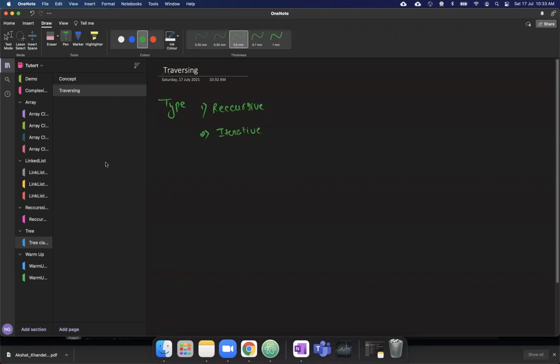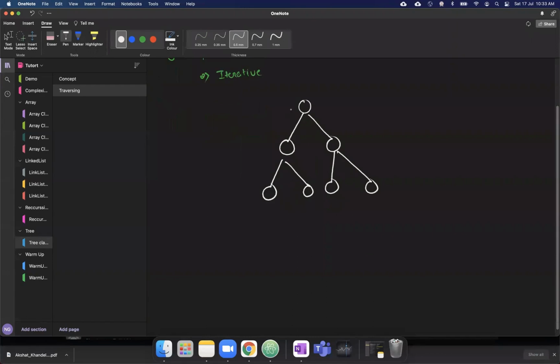When we talk about the recursive, before that, suppose we have a tree like this. With every node, you have choices to make.